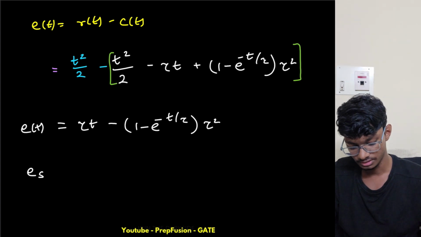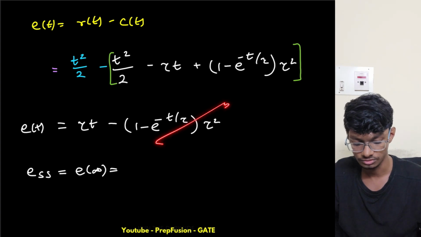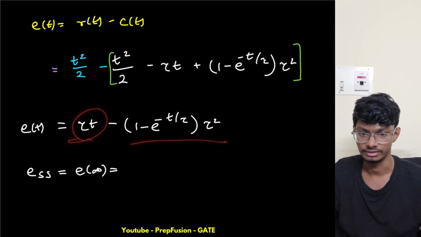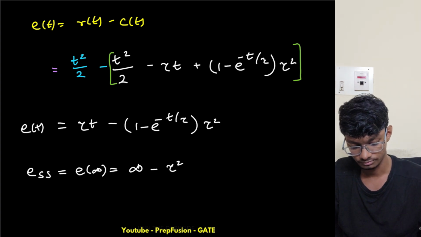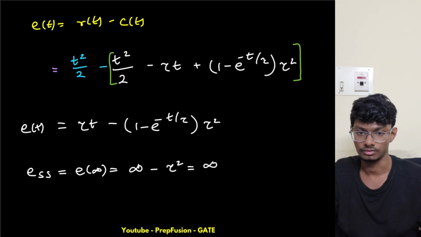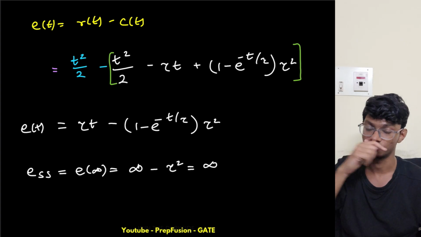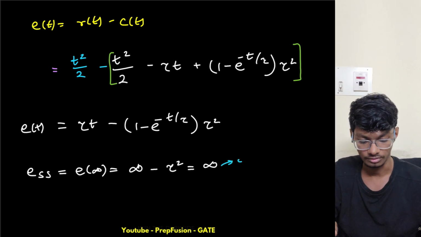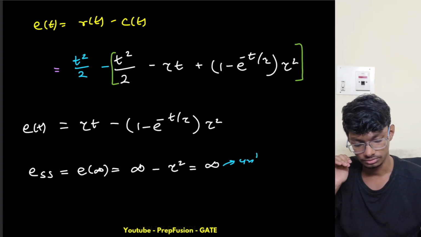So what is my steady state error? The steady state error is basically e of infinity, which is unbounded, because the exponential dies down to 0. We are left with tau into infinity minus tau square. So what do we get? We get infinity only. This is unbounded, so obviously I will not use the final value theorem formula. For this, my error is unbounded, so I will not find the error.